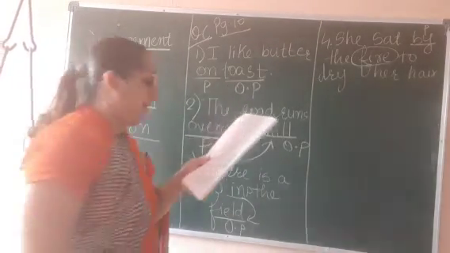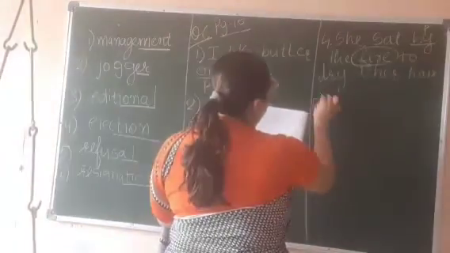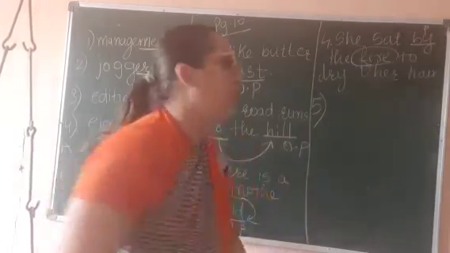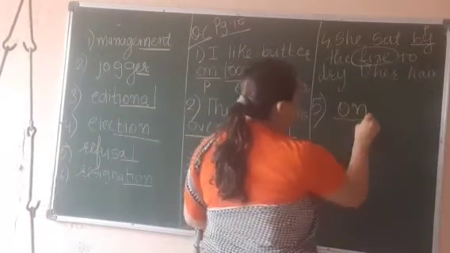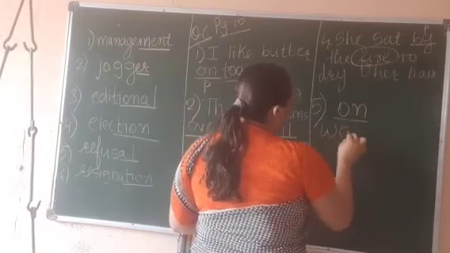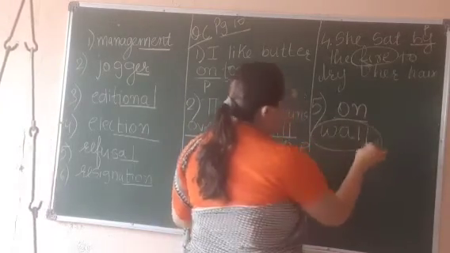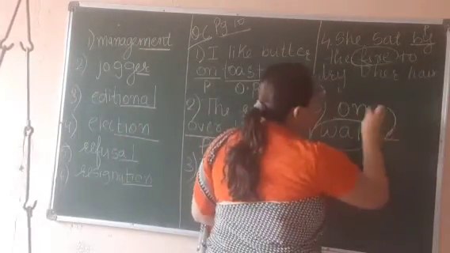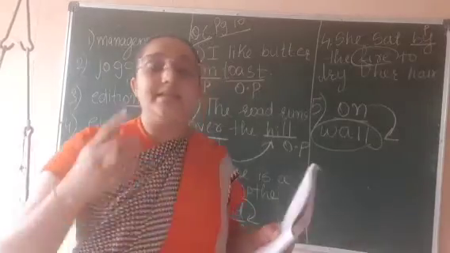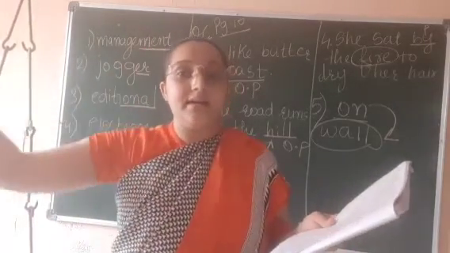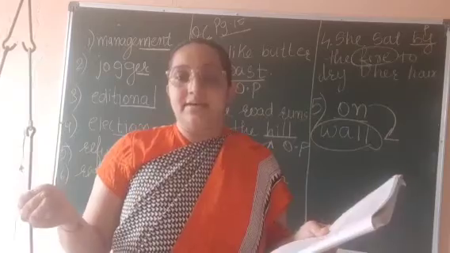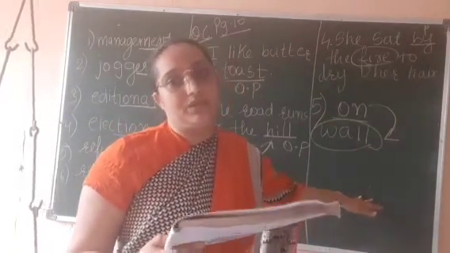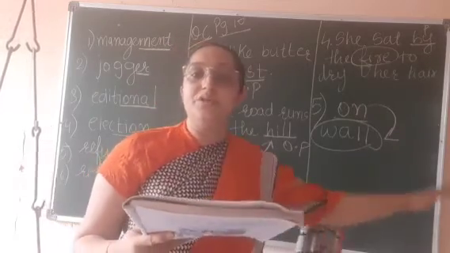Okay. Now next is very easy. Humpty Dumpty sat on a wall. On is what, students? On is preposition. And what about wall? Wall will be object of preposition as that comes along with preposition. On the wall, right? In the garden, over the hill. These all are phrases, right? So that is what? Preposition along with its object.